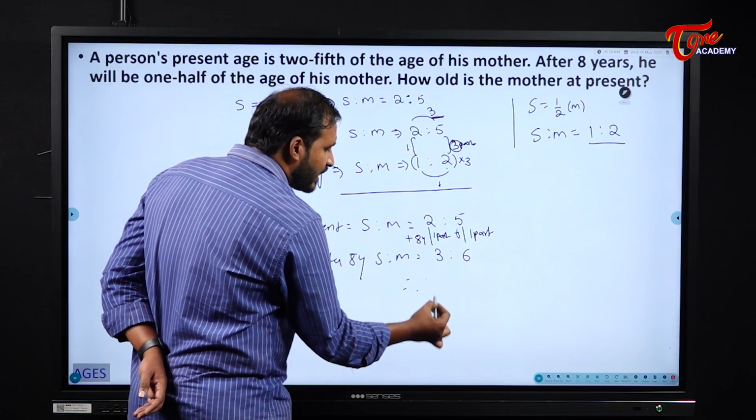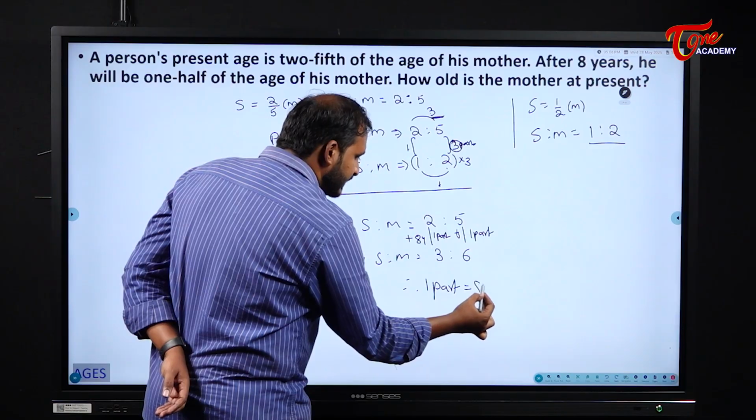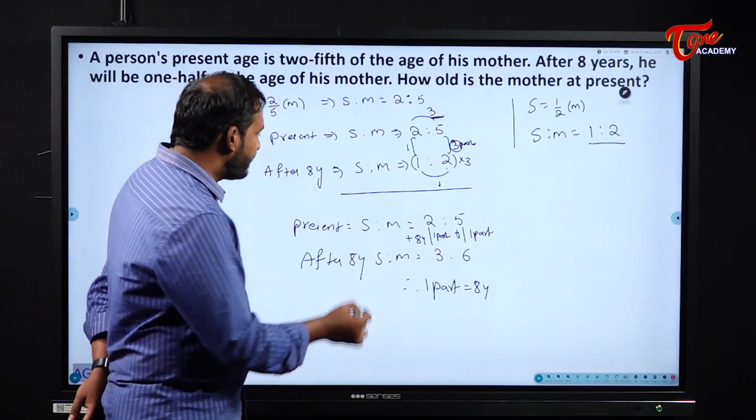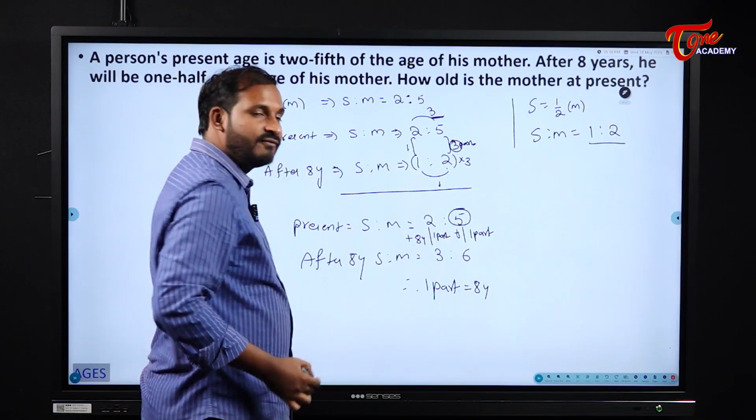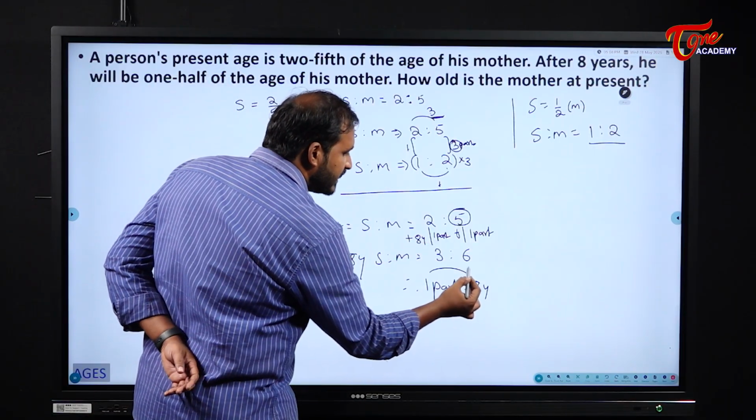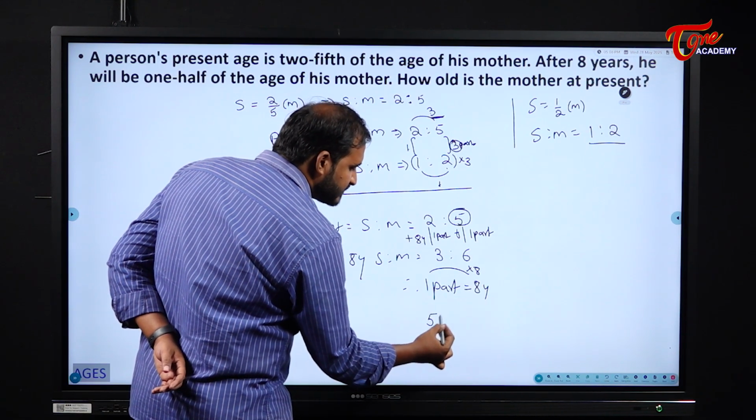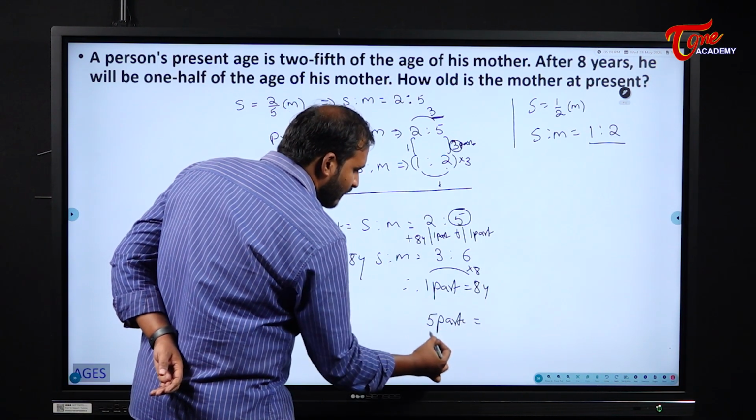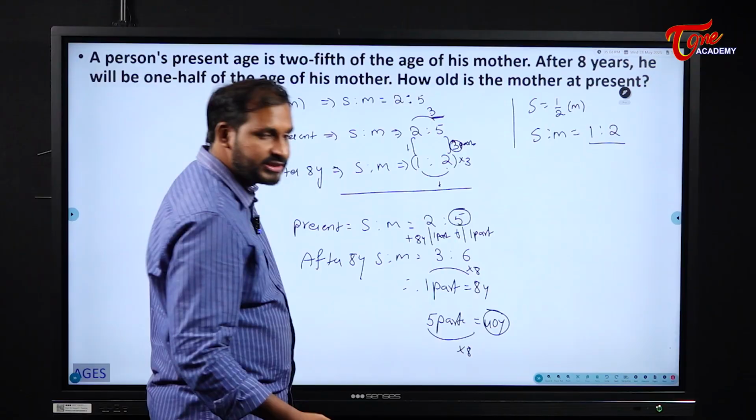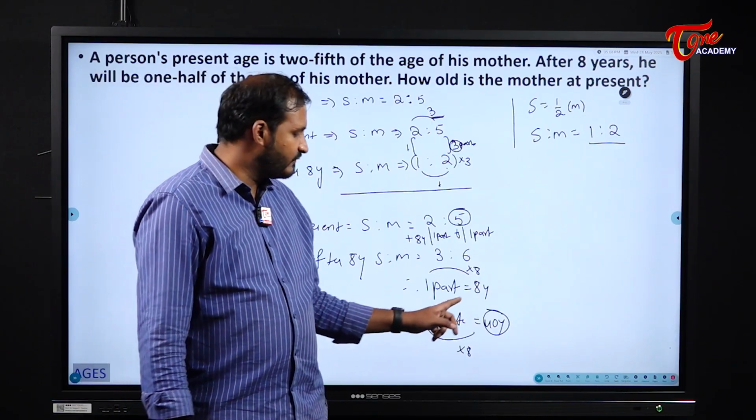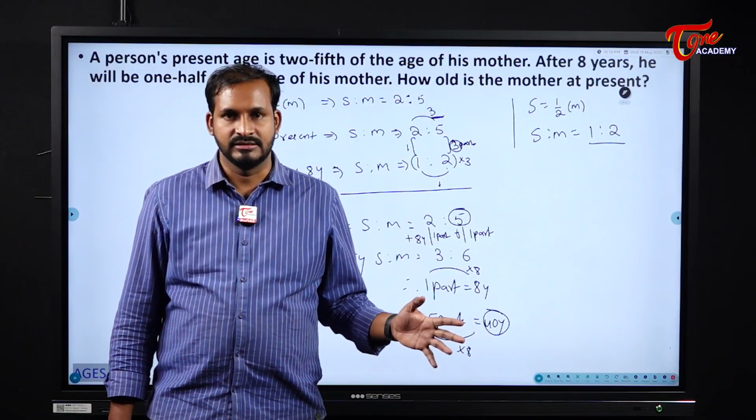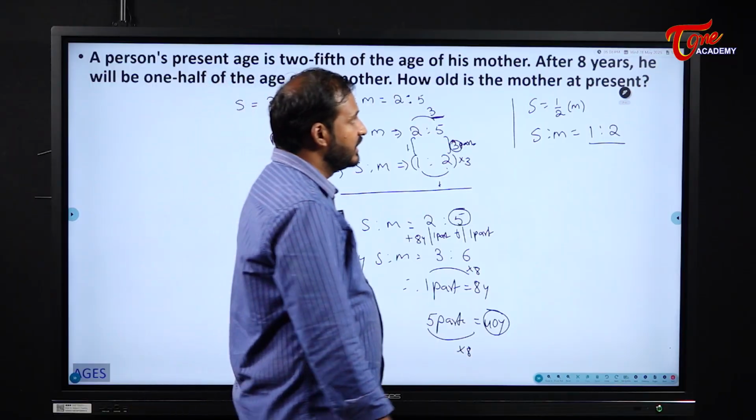So 1 part is equal to 8 years. Now, how old is the mother at present? At present mother's age is 5 parts. So 1 8 is 8, similarly 5 parts becomes 5 into 8, which is 40 years. See students, if you are able to identify it, good. If not, consider it as x and cross multiply it. Anyway, you will get the same answer. Understood? Right, next one.